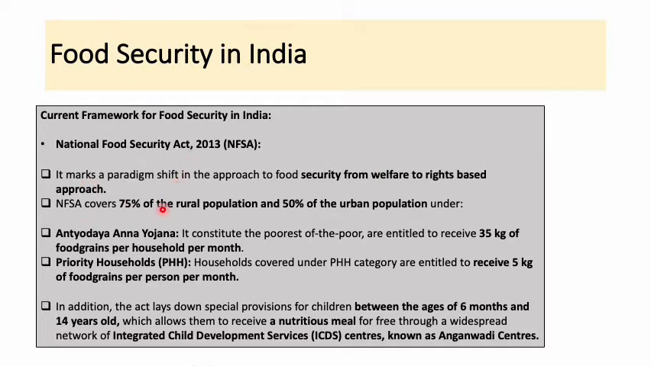Now this Act covers 75% of the rural population and 50% of the urban population, and schemes are implemented under it. For example, the Antyodaya Anna Yojana. This scheme is meant for the poorest of the poor, who are entitled to receive 35 kg of food grains per household per month. In a month, a family is given 35 kg of food grains.